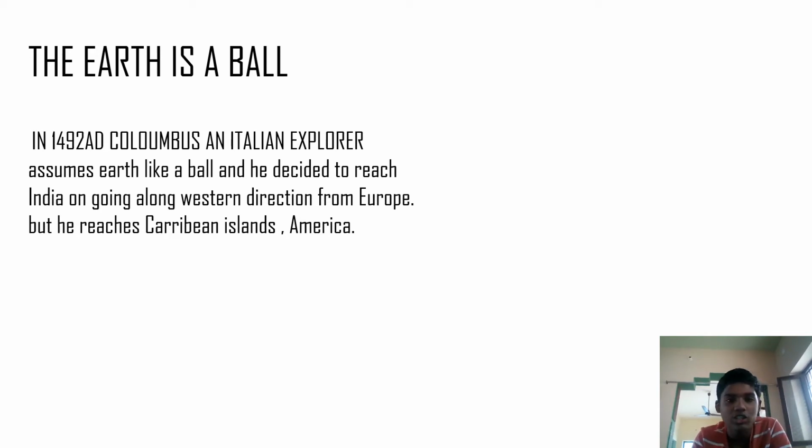He decided to reach India by going along the western direction from Europe. But India from Italy lies in the eastern direction, though Columbus believed it was in the western direction. He traveled in the western direction, but he reached the Caribbean islands, America.